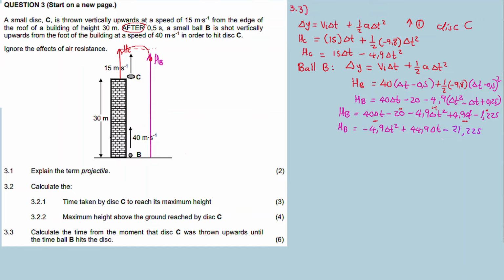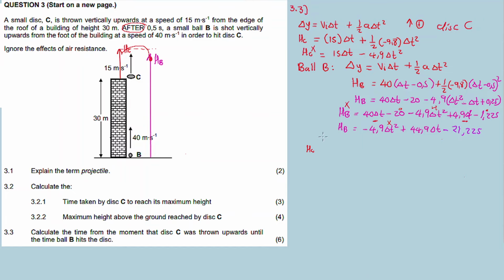Okay, now we have 2 equations here, but unfortunately there are 3 unknowns. HC, HB, and delta T are unknowns. But guess what? HB and HC are equal, because ball B and disk C meet, right? But I think it would be a good idea to express HC in terms of HB.